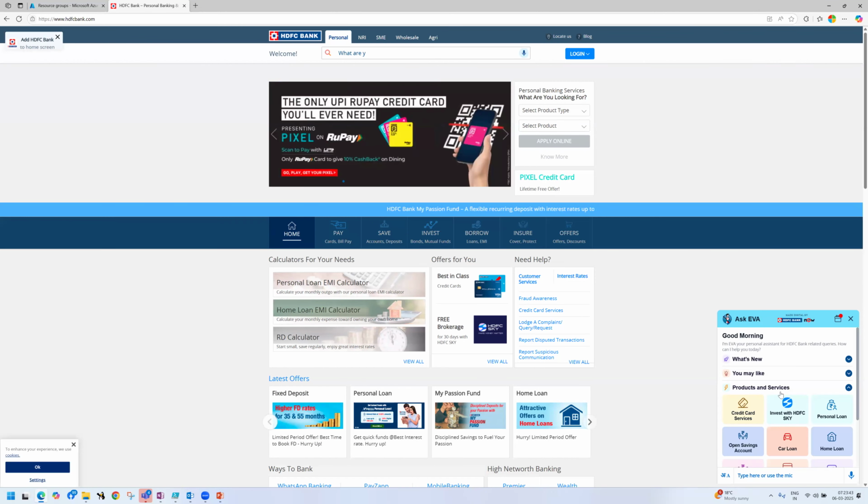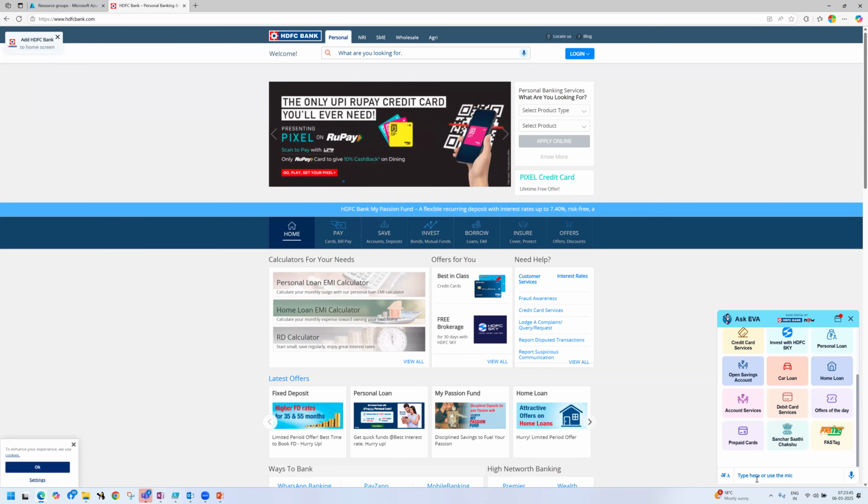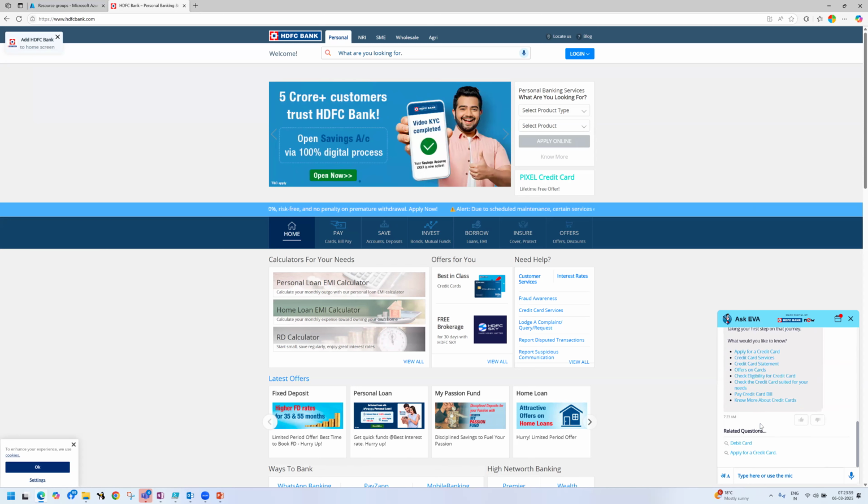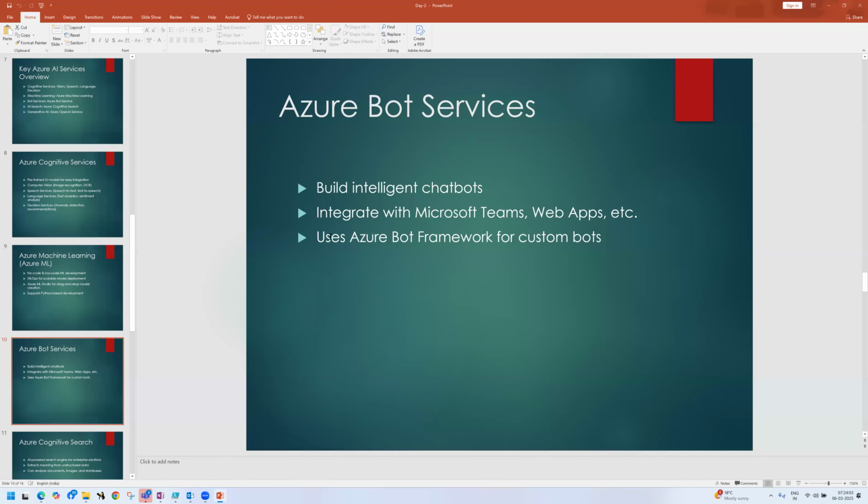If you go for AVA, here you can type what you want. If I type credit card, it will display here. See guys, am I right? So this is the chatbot. They have developed it using Azure AI only.